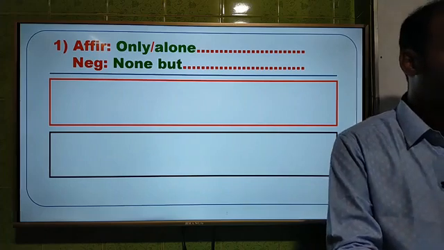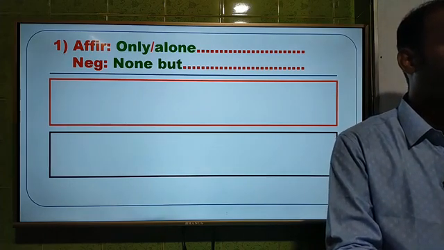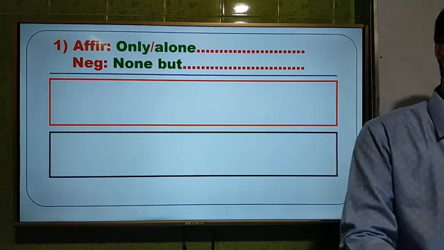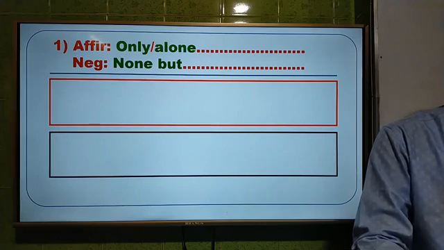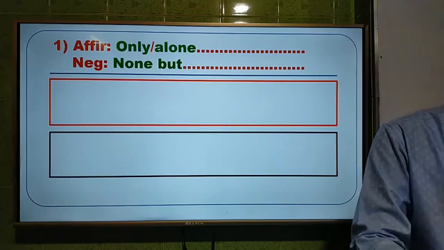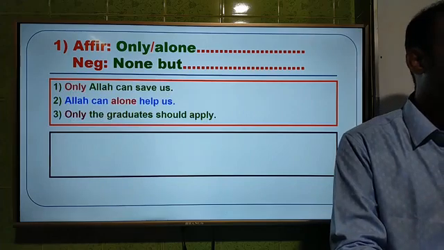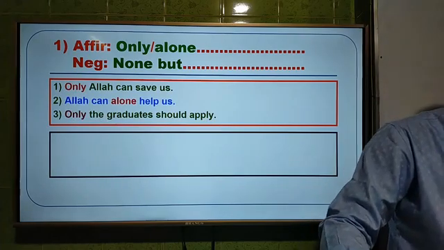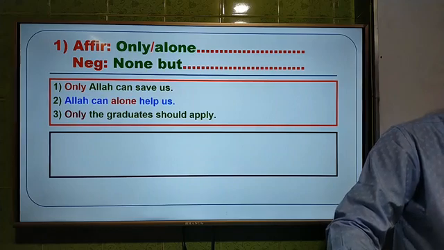The first rule: if the sentence starts with only or alone, that means if you get only or alone in an affirmative sentence, we have to use none but to make it negative. We have to use none but instead of only or alone if it means person. There are 3 examples here. Look at the screen. I am going to read out these examples.